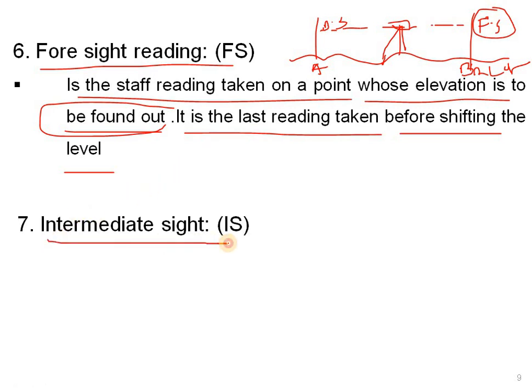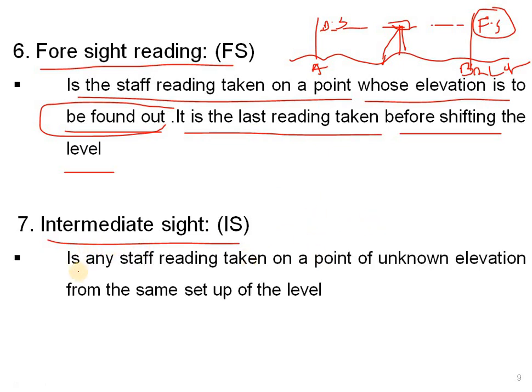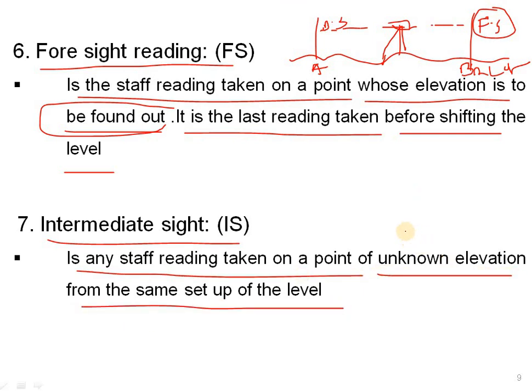And the another one is called intermediate sight. So this is an important one. Intermediate sight occurs at the middle of the point. It is a staff reading taken on a point of unknown elevation from the same setup of the level. Okay, intermediate sight is a staff reading taken on a point of unknown elevation, which is the staff reading taken from the instrument.